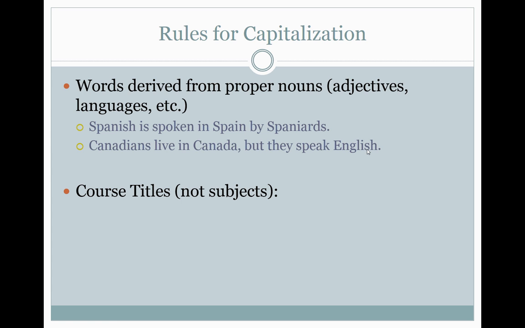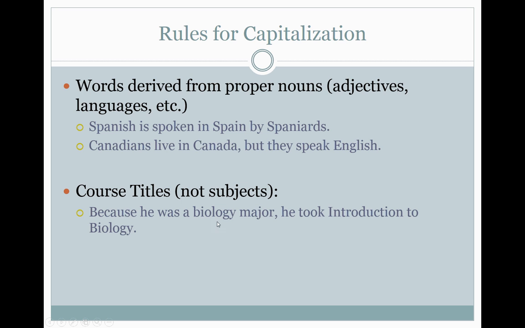Course titles, but not subjects. This is a mistake I see a lot in people's writing. Because he was a biology major, he took Introduction to Biology. When we're talking about the type of course, we're talking about the subject, we're talking about your major, you do not need to capitalize it. A biology major, where he took a biology class, would not have capital letters.